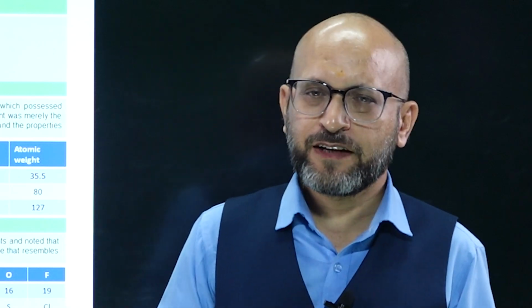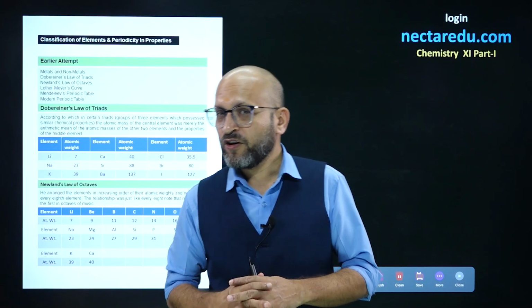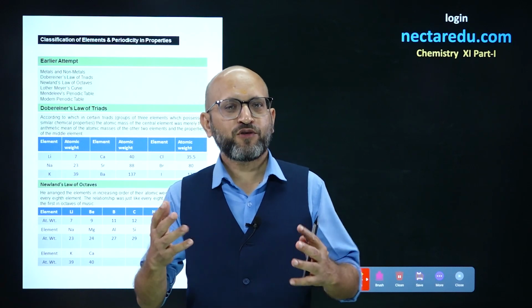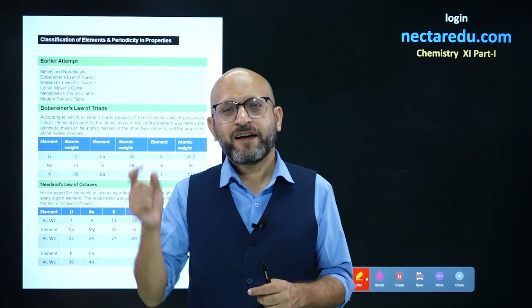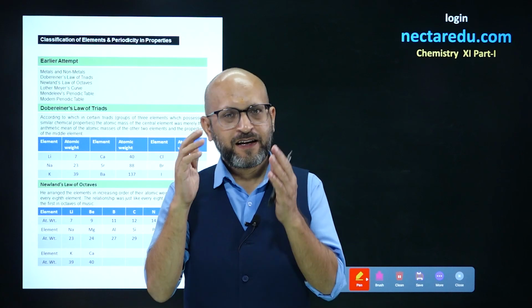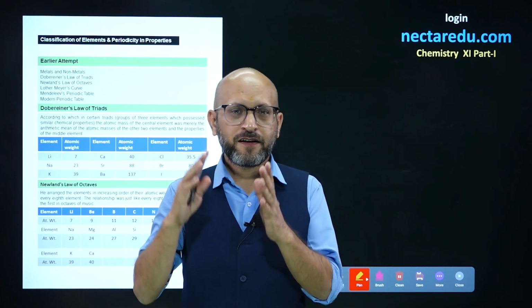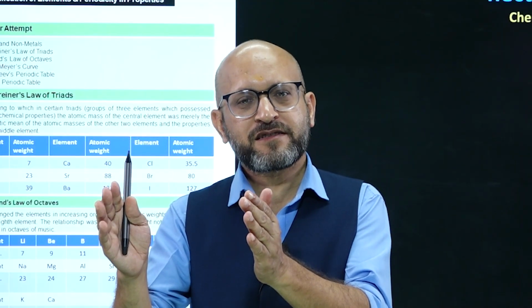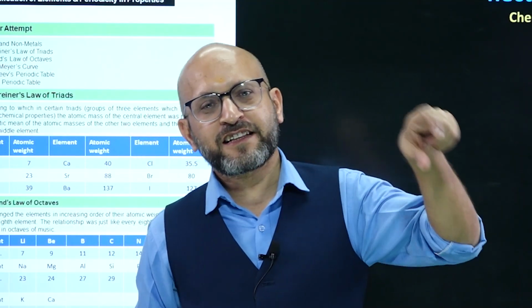Then there was another scientist, Newland, and he gave a classification method called the Newland law of octaves. What he said was that, as in music you have seven notes, similarly with elements, after every seven elements, the eighth element will repeat the properties.